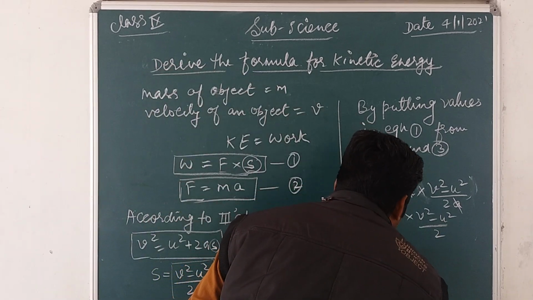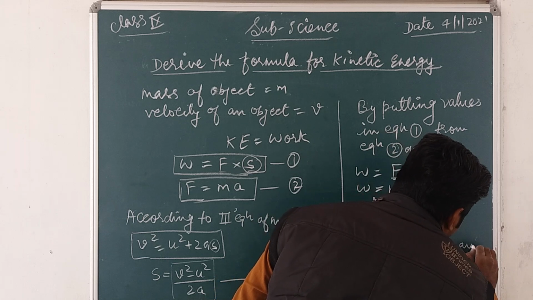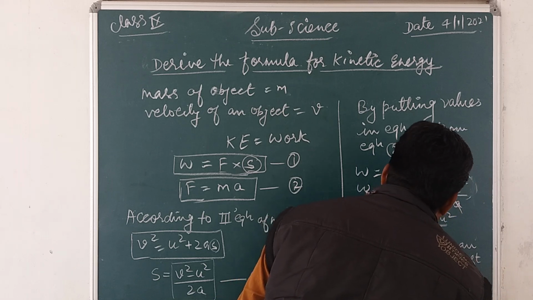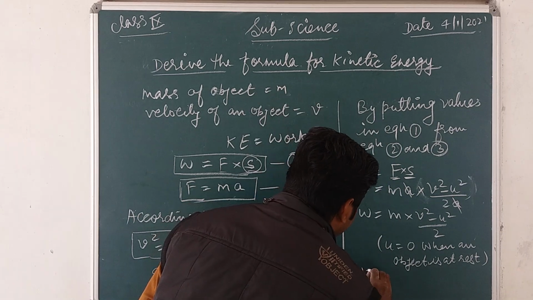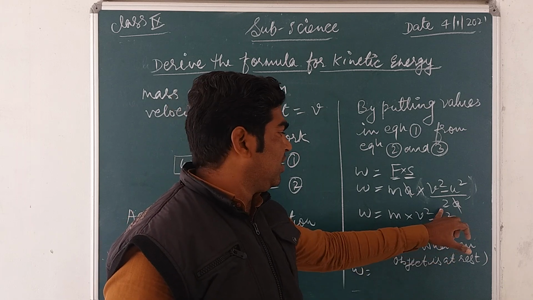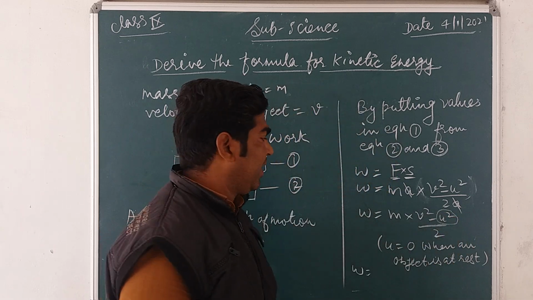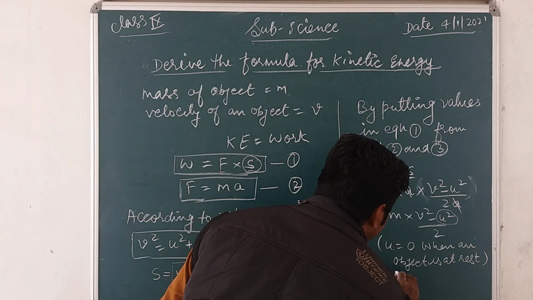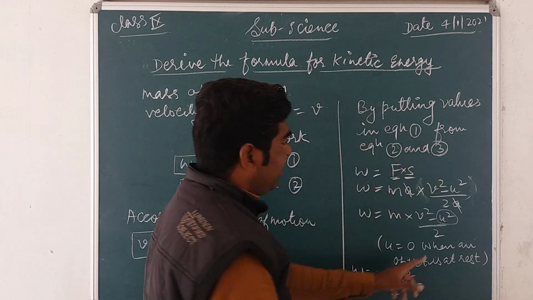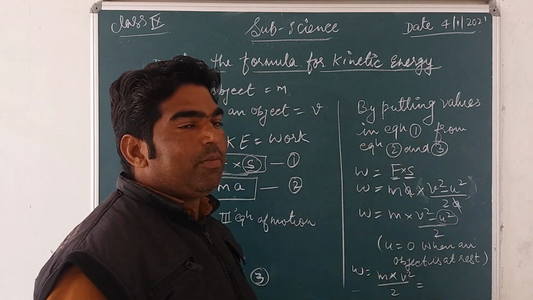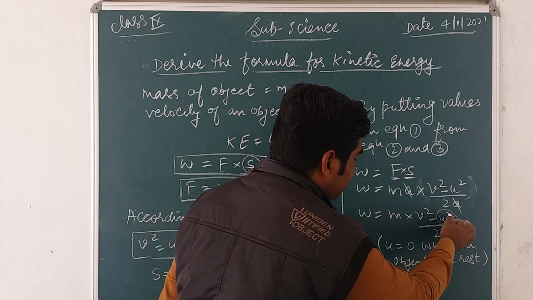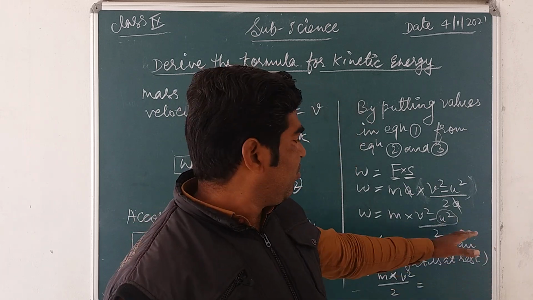So we can say that u is equal to 0 when an object is at rest. Your initial velocity is 0, so this term totally becomes 0. Anything multiplied by 0 becomes 0.